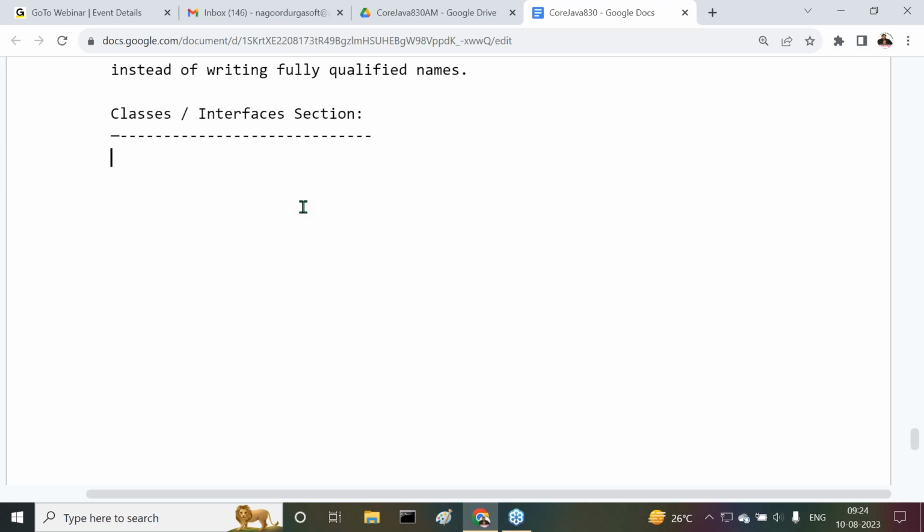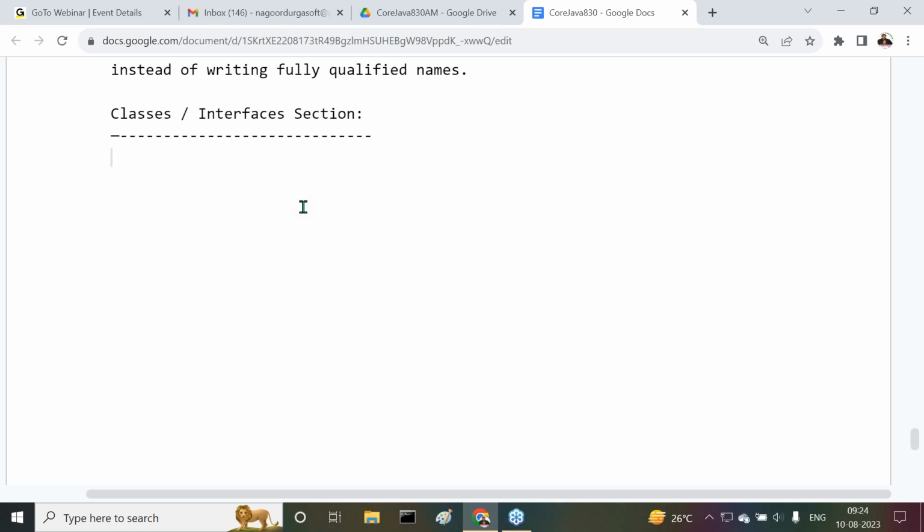Java is an object-oriented programming language. As it is an object-oriented programming language, in Java applications, the entire programming we are going to provide through classes and interfaces only. So it is mandatory to use classes and interfaces. Of course, this is an optional section, but a minimum of one class is required in a Java application. That should be a main class. Understand my point?